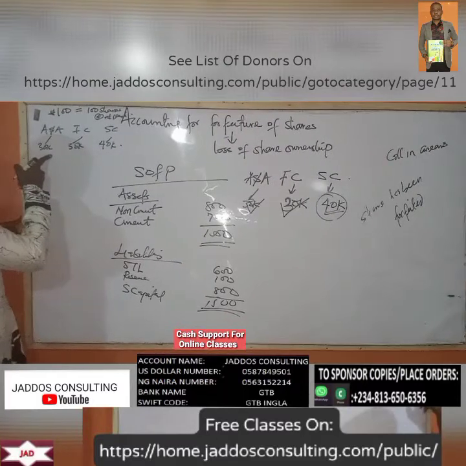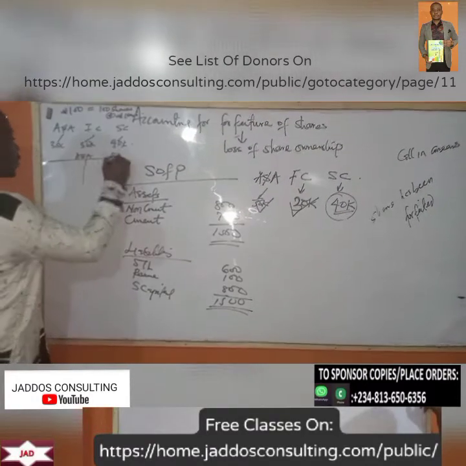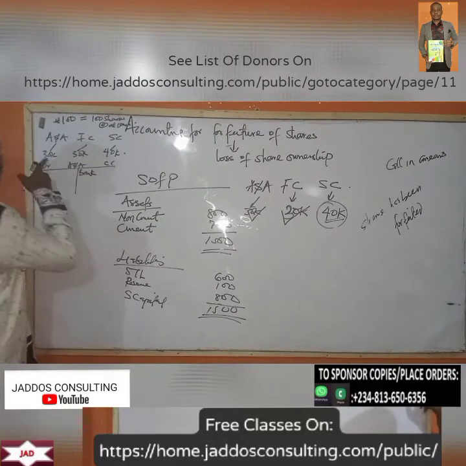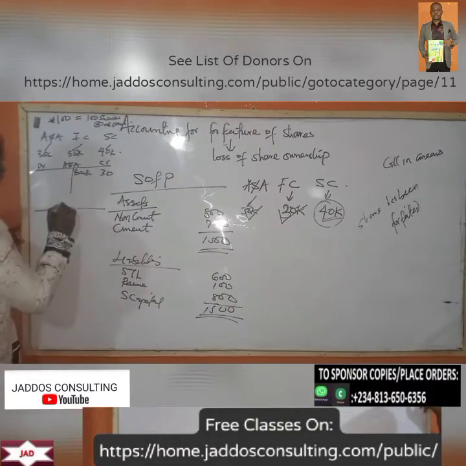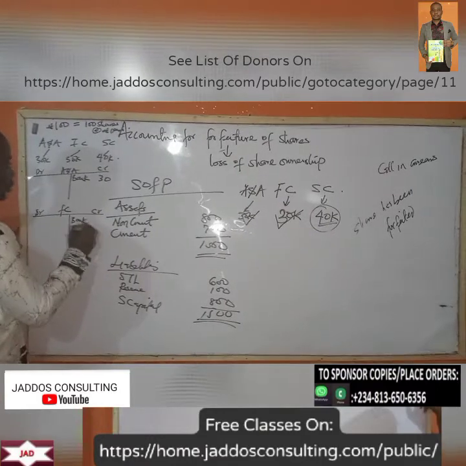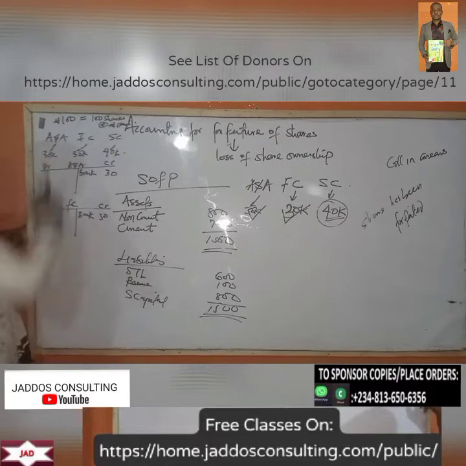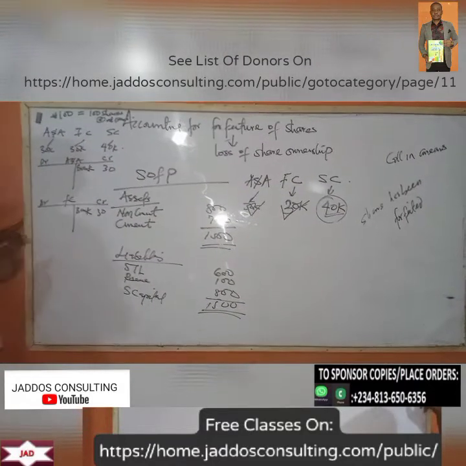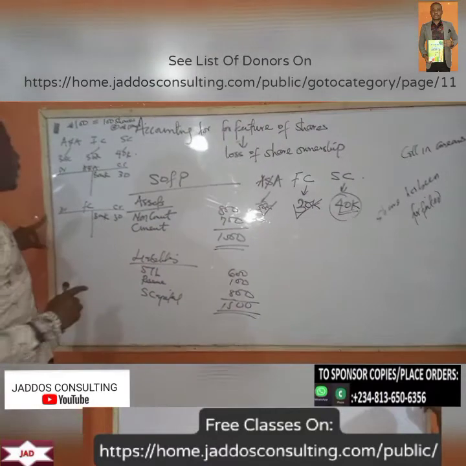If you open your application and allotment, the guy paid. So what do we have here? Application and allotment. Remember, the money is paid into the bank. So that will be 30 kobo times 100, that's 30 naira. Then what do we have here? First call. The money is paid into the bank as well. Remember, that's 30 kobo times 100, that's 30 naira. Now, second call.